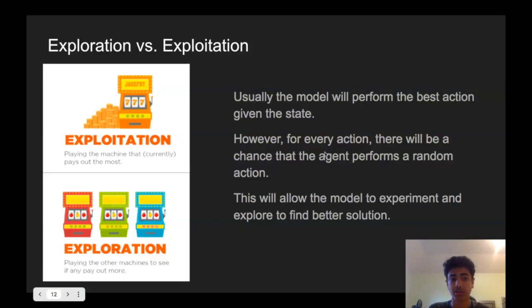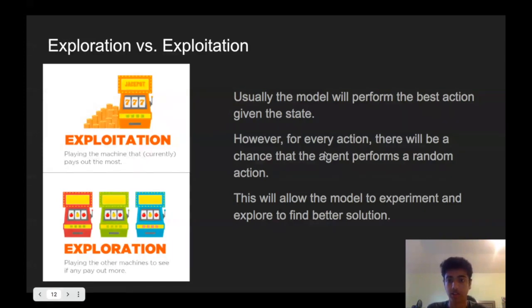However, for every action, there will be a chance that the agent will perform a random action that is completely unsupervised, just a random action. This will be the exploration, in which it will just do something new that the model hasn't done yet to be able to read and understand the value and the reward for it. And this will basically allow the model to hone in.